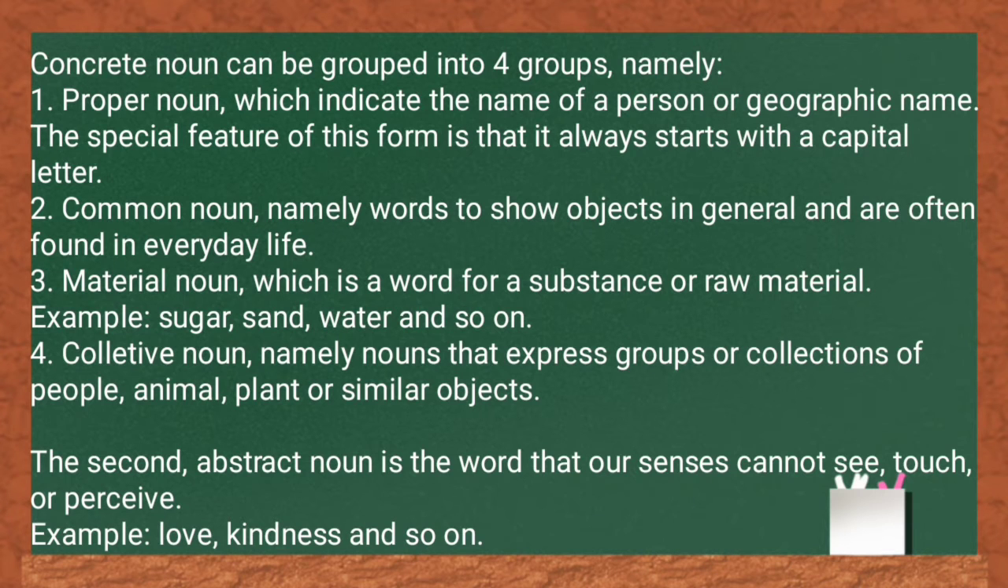The second, abstract noun. Abstract noun is the word that our senses cannot see, touch, or perceive. Example, love, kindness, and so on.